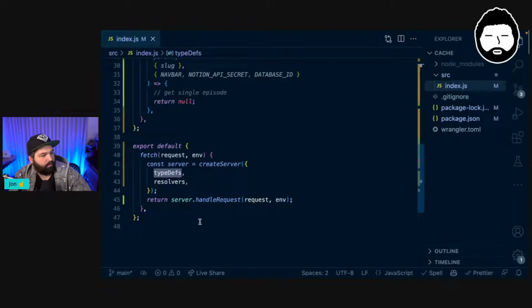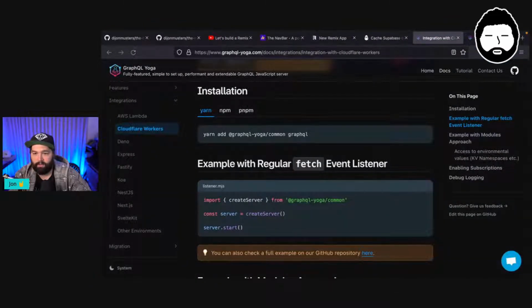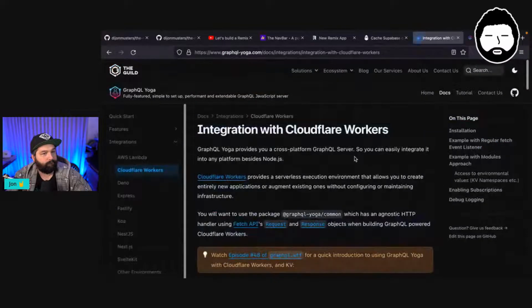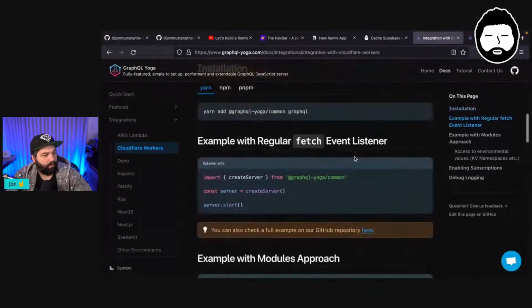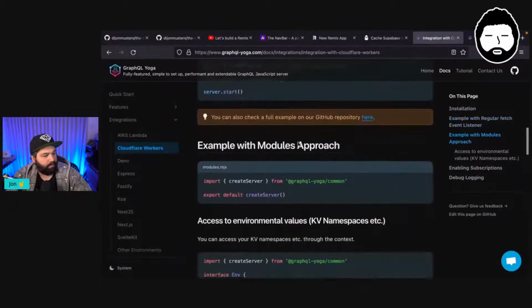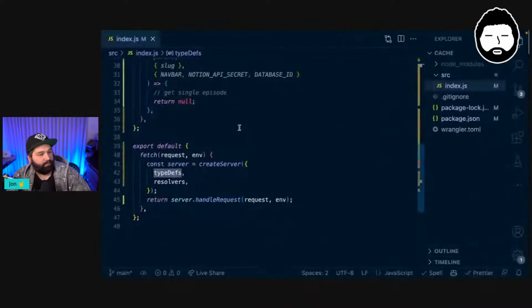We are calling create server and passing it our type defs and our other thing. All right. So we've done this part. We have created a server. And then this is what I'm doing here. So I'm creating, is that all it is? Maybe.